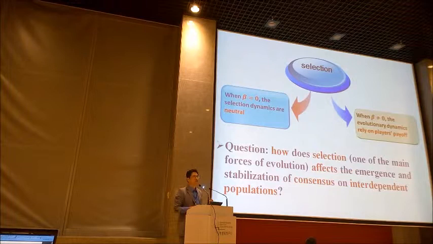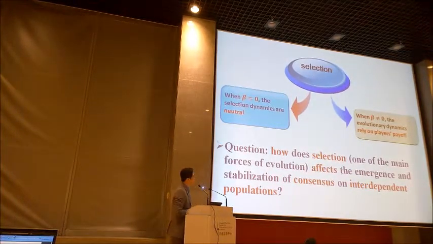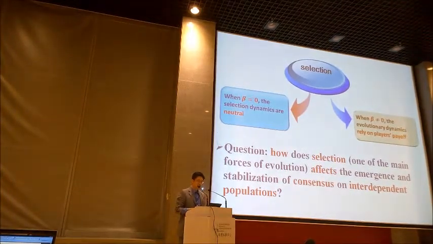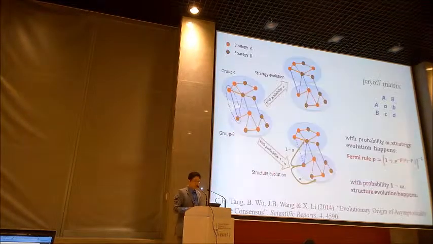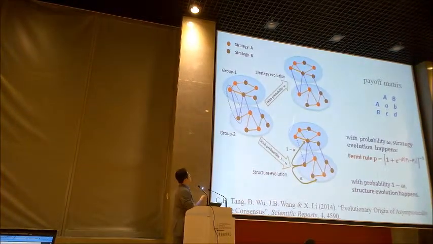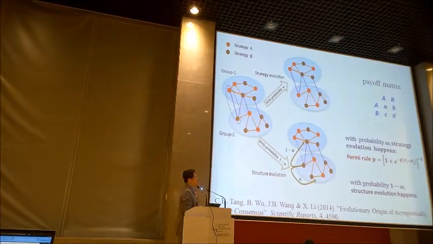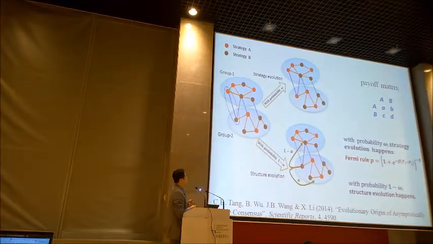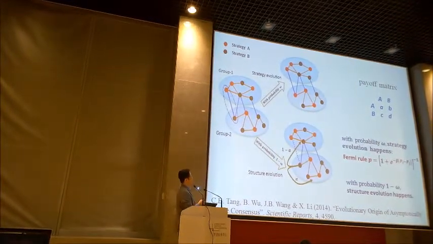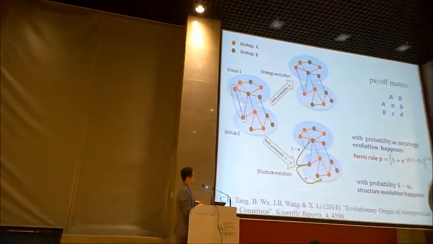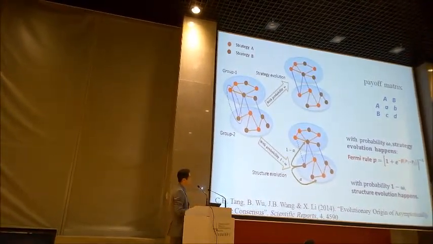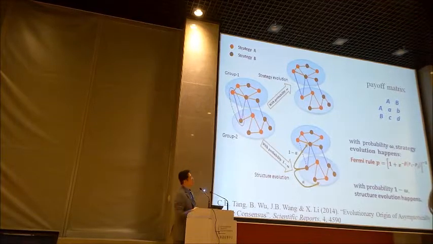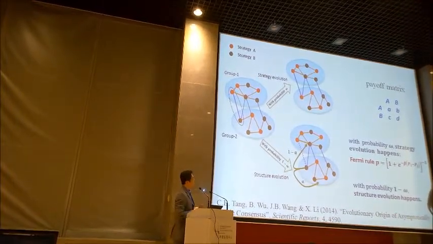Anyway, we mainly focus on mutation, like there is non-selection, otherwise weak selection and strong selection like that. But the question is, how does such selection affect the emergence and stabilization of consensus on dynamic interdependent structure? So we still have this dynamic structure, with probability omega to change the strategy and 1 minus omega to evolve the structure, and also 1 minus alpha between two groups, and alpha to change the connectivity inside the same group. Here, we do not focus on the prisoner's dilemma game, but on a very general payoff matrix.